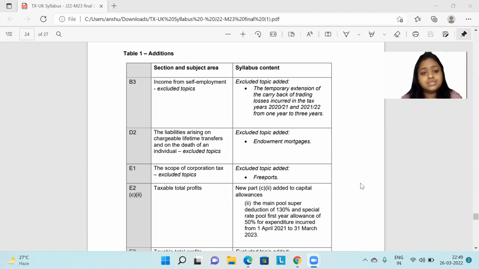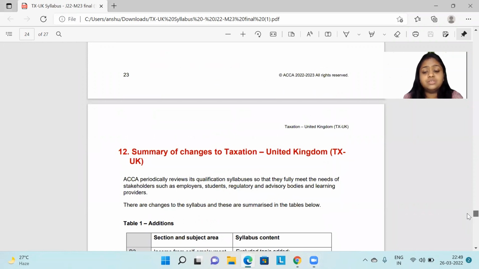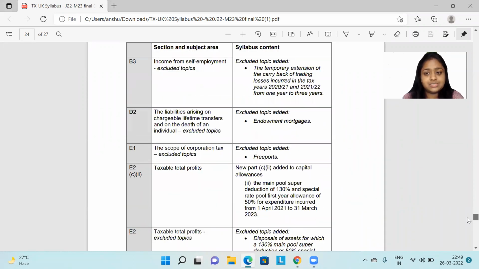I got these change details from the ACCA Global website. You can log into the ACCA Global website, go to student resources, and finally you'll get your tax syllabus. In the tax syllabus, at the end, we have the changes between the March and the June attempt. It's the summary of changes. Okay. So yes, I'll take it one by one.